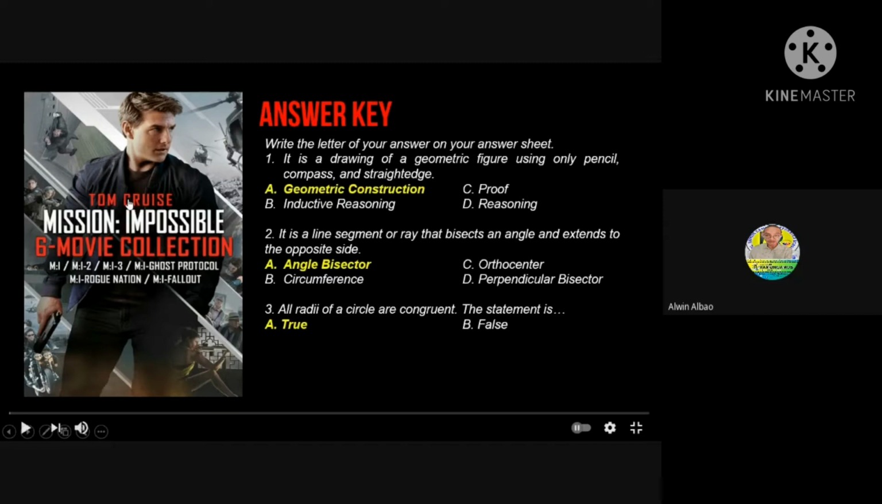If you got 3 correct answers, it means you have an idea about the lesson, and that's great. If you got 1 to 2 correct answers, it means you have a little idea of the lesson, and it's good. If you got 0 correct answers, it means you don't know anything about the lesson, and it's okay. Remember, practice makes perfect.